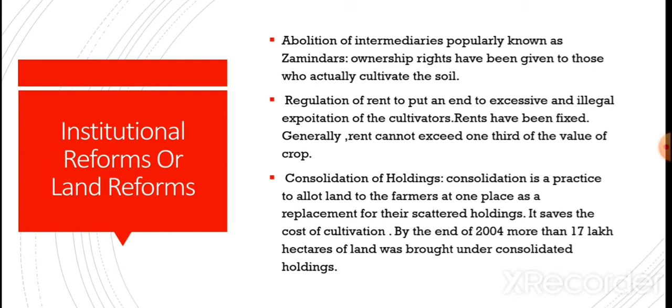Now, consolidation of holdings. It is a practice to allot land to the farmers at one place as a replacement for their scattered holdings. We have already discussed that scattered holdings lead to mismanagement of farming. That's why consolidation of land holdings was adopted. It saves the cost of cultivation. By the end of 2004, more than 17 lakh hectares of land were brought under consolidation of land holdings.